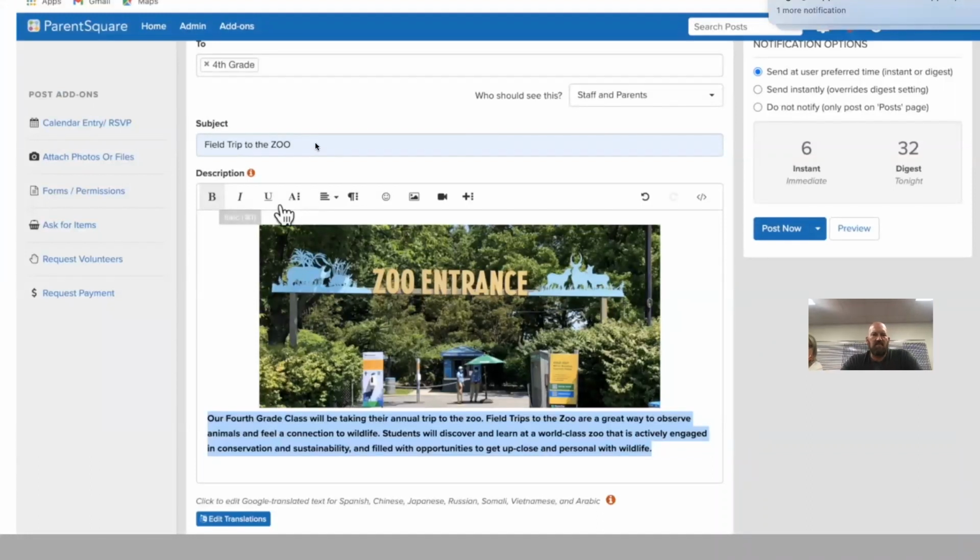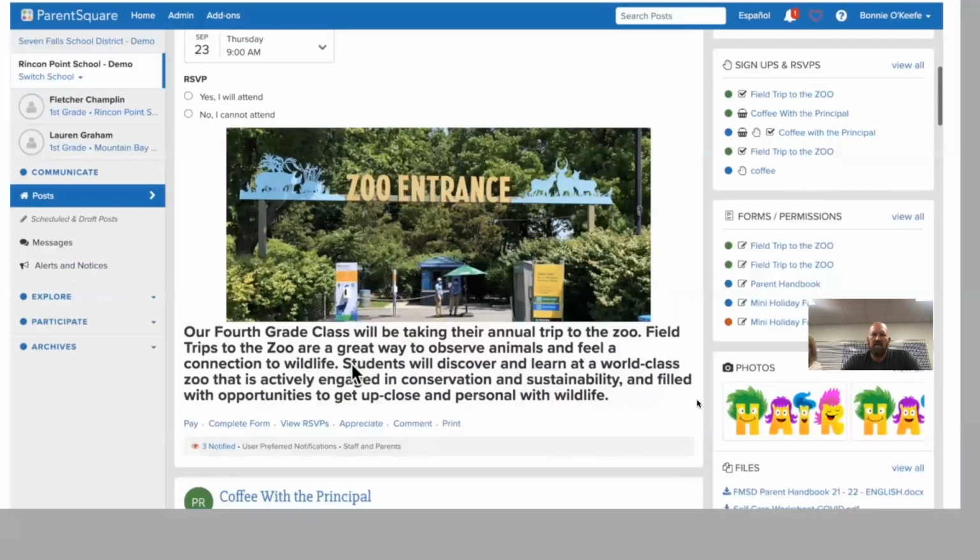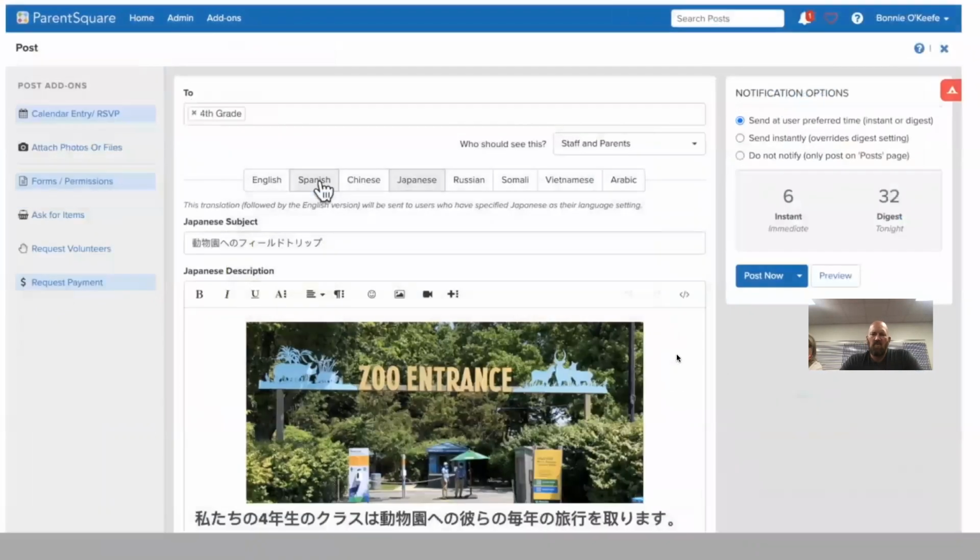In the subject line, type field trip to the zoo. We've got a picture down here, and we've got the writing for the information that we've got below it. I went ahead and enlarged the writing a little bit so that you can see; you can change the font and style and color of that. And then you would post this. Now, this so far seems a lot like any other software or any other email program. But I want you to see what happens when someone has chosen that they want this to be sent to them in Japanese. So this is the same post that we just made, but ParentSquare has translated that for us.